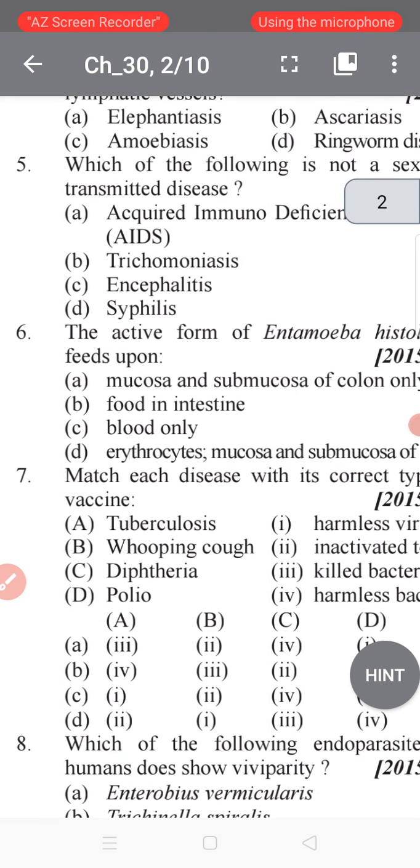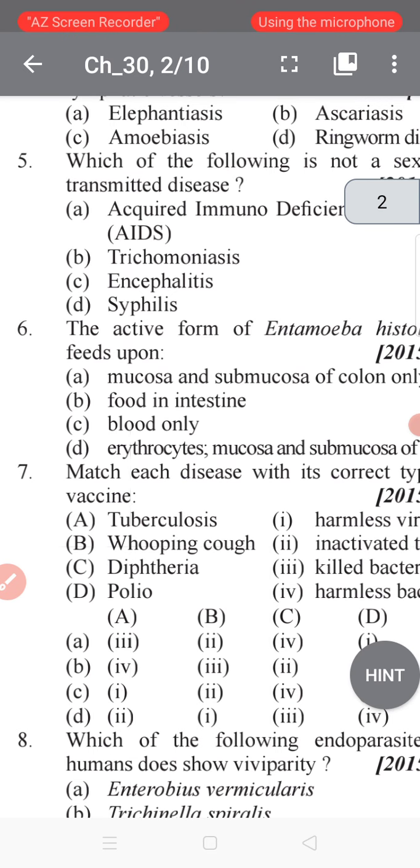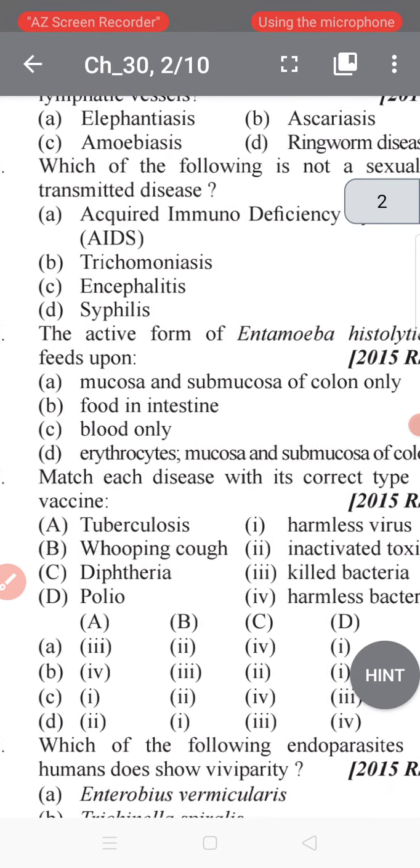So student, if you are talking about that reason, you know the BCG, the tuberculosis vaccine, BCG tika, has the inactivated bacterium. In the whooping cough vaccine they killed the pathogen Bordetella pertussis, which causes whooping cough. In DPT, diphtheria toxoid is present. The Sabin polio vaccine contains the inactivated virus. So that was the reason.